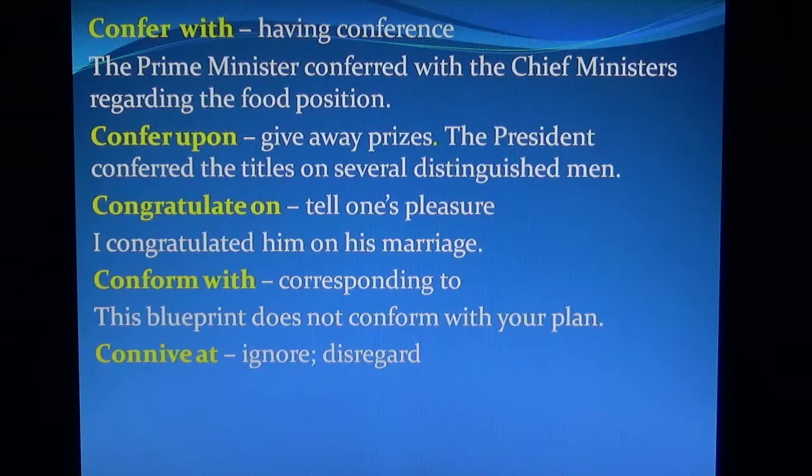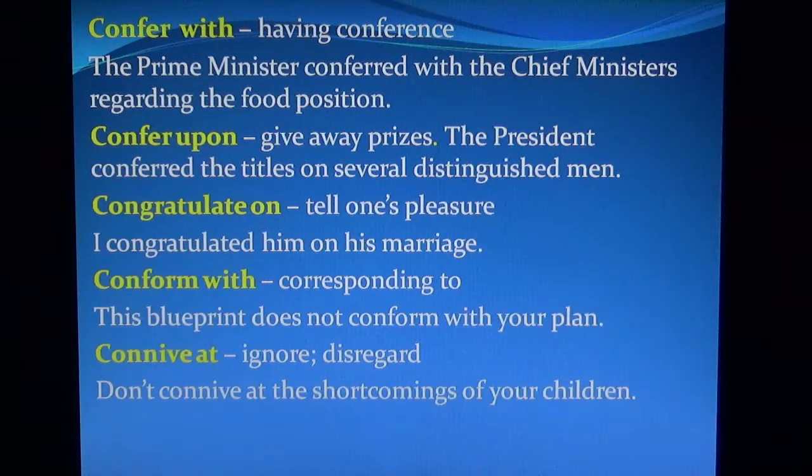Connive at means ignore or disregard. Don't connive at the shortcomings of your children.